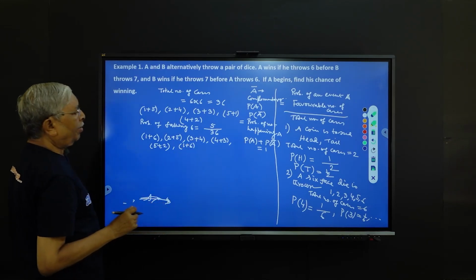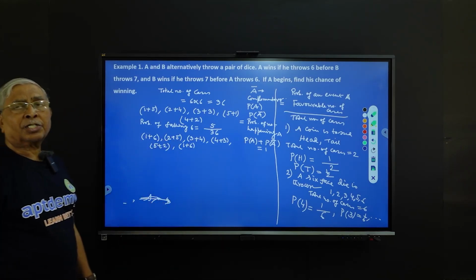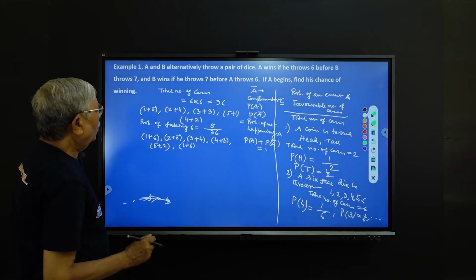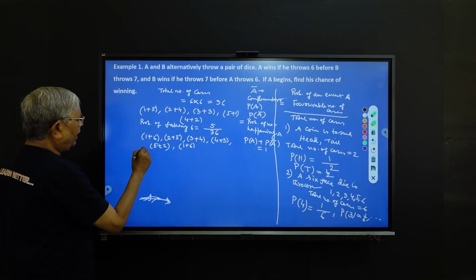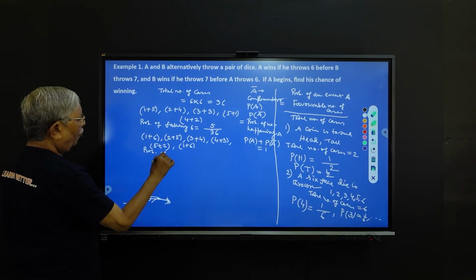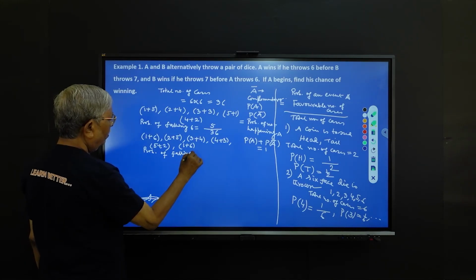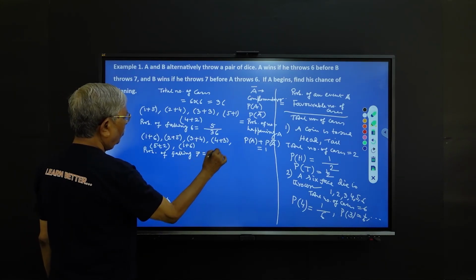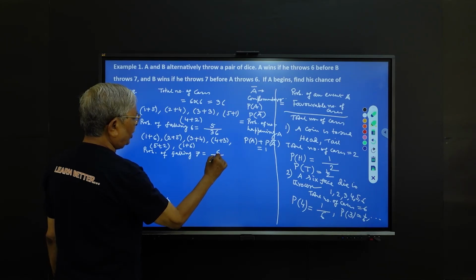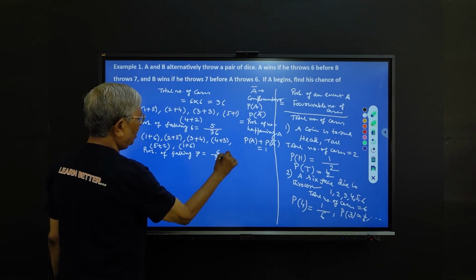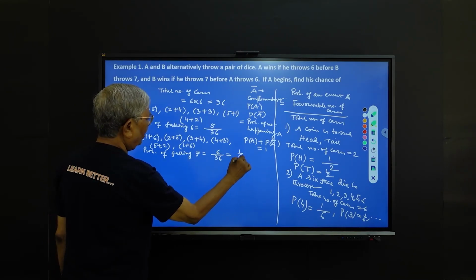So what is the favorable number of cases? 6. So the probability of falling 7 is, in favor 6, total 36, which is 1 by 6.